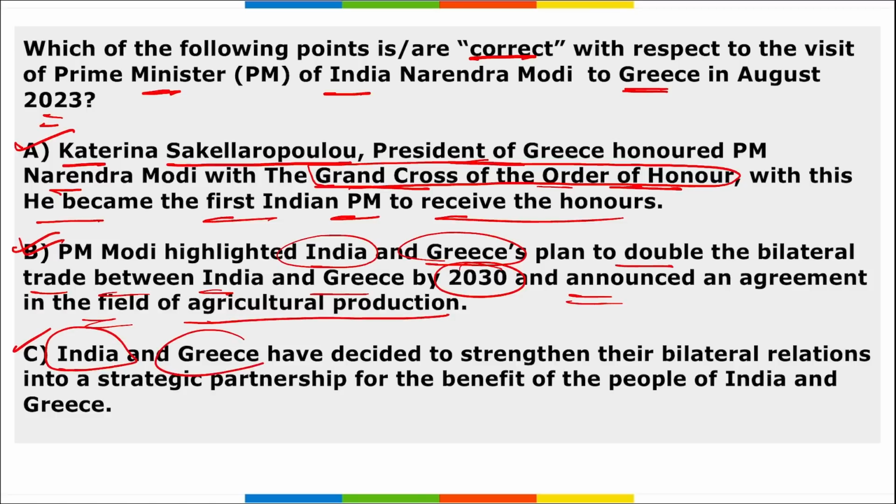C, India and Greece have decided to strengthen their bilateral relations into a strategic partnership for the benefit of the people of India and Greece. So yes, option C is also right here. Correct? Then remember the bilateral trade between India and Greece stood at $2 billion in 2022 to 2023.